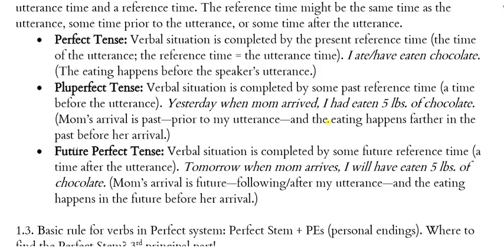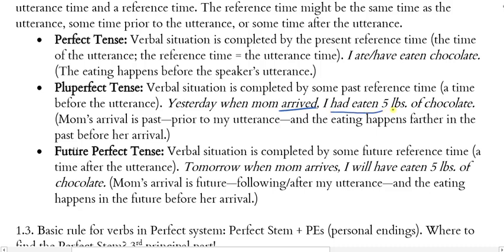Now with pluperfect tense, the verbal situation is completed by some past reference time. That is, some time before the utterance. So there's the utterance time, and the reference time here is sometime before the utterance. Here's my example: yesterday when Mom arrived, I had eaten 5 pounds of chocolate.